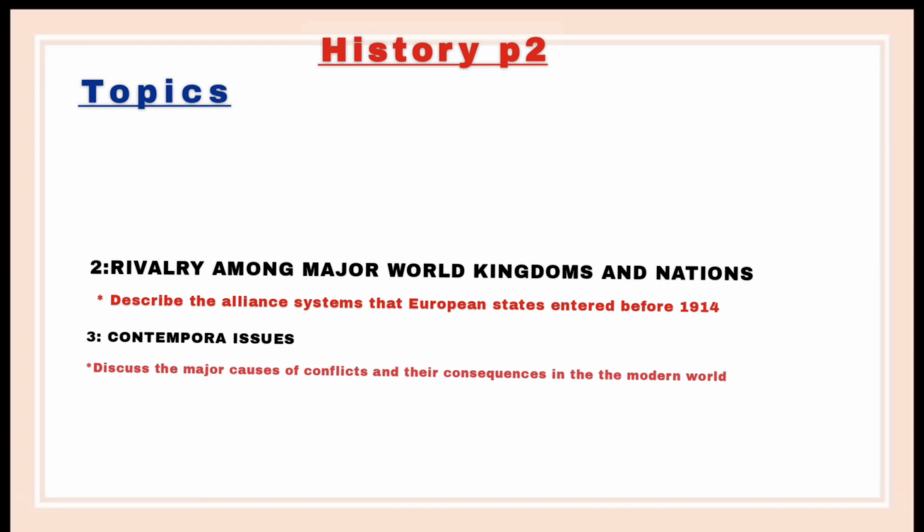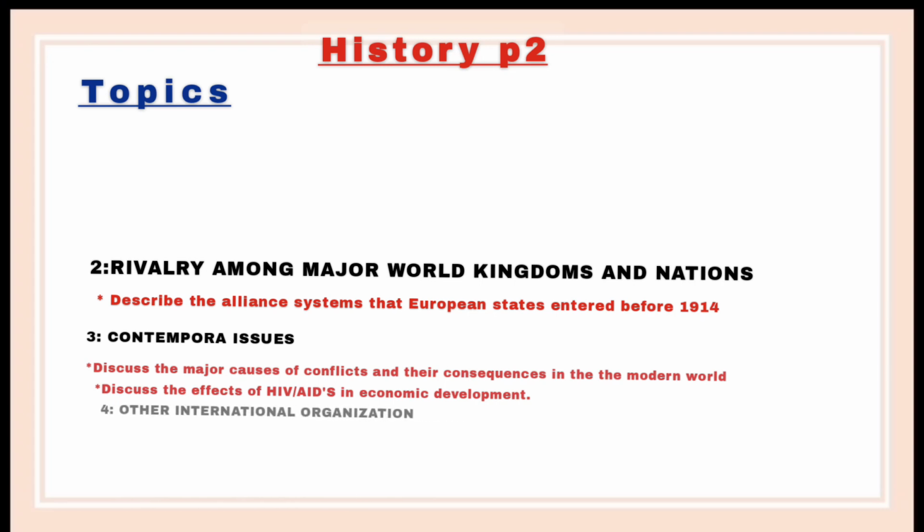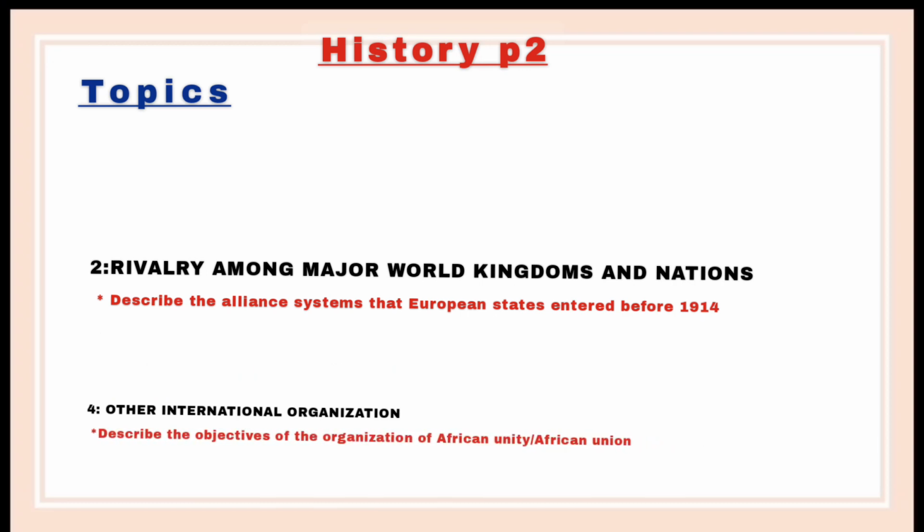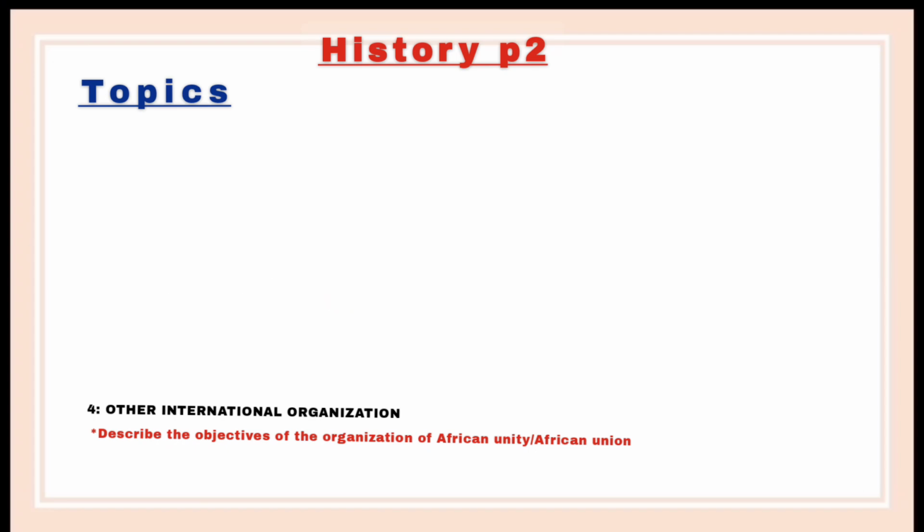Apart from that one, they can also ask you to discuss the effects of HIV and AIDS on economic development. Okay, so the next one is the other international organization. Under the other international organization, they are going to ask you to describe the objectives of the Organization of African Unity or African Union. Remember the objectives of the Organization of African Unity or African Union.